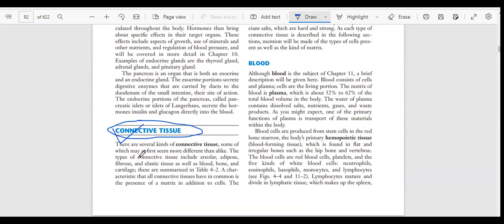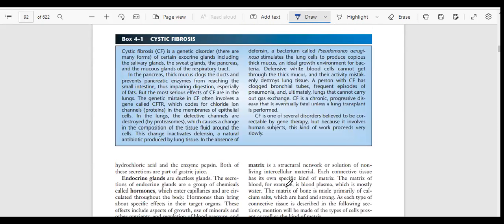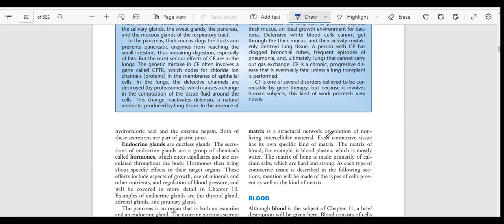There are several kinds of connective tissue, some of which may at first seem more different than alike. The types of connective tissue include areolar, adipose, fibrous, elastic tissue, as well as blood, bone, and cartilage. A characteristic that all connective tissues have in common is the presence of matrix in addition to cells. The matrix is a structural network or solution of non-living intercellular material. Each connective tissue has its own specific kind of matrix.